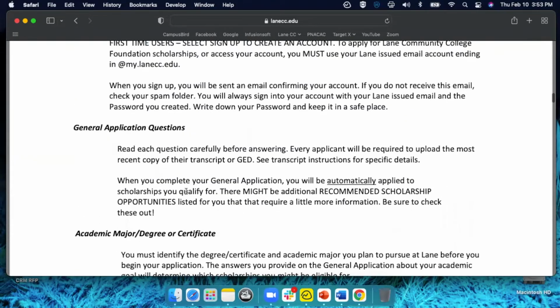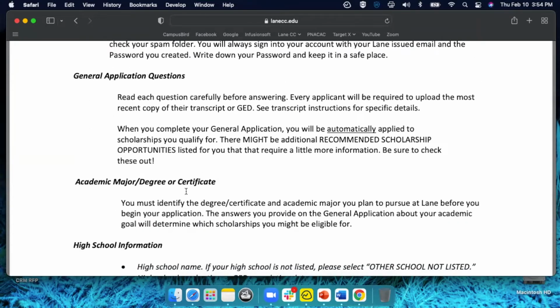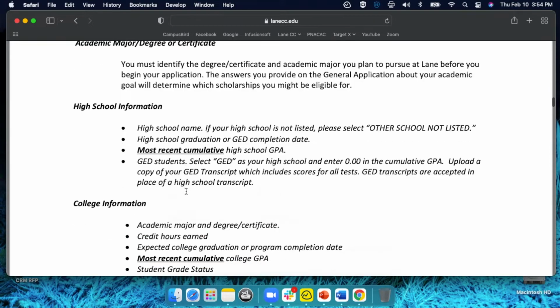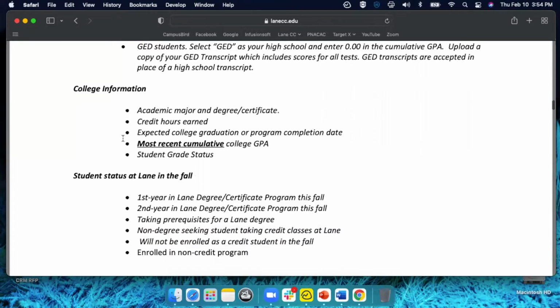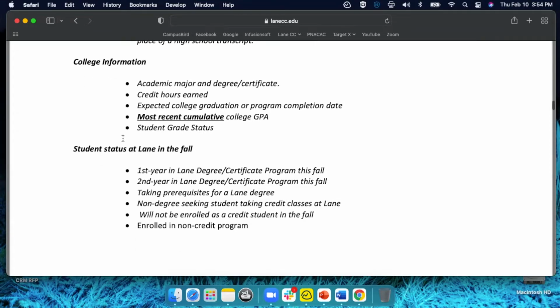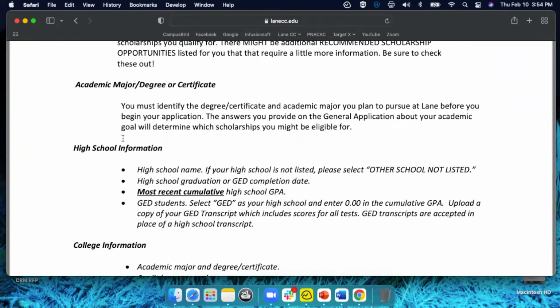Kind of general things you want to keep in mind is making sure that you are answering the questions as best as you can, especially as it relates to what your intended major is going to be. Obviously it doesn't have to be exact, but just try to answer the best you can, because how you answer some of these initial questions will depend on the scholarships that you're eligible for.